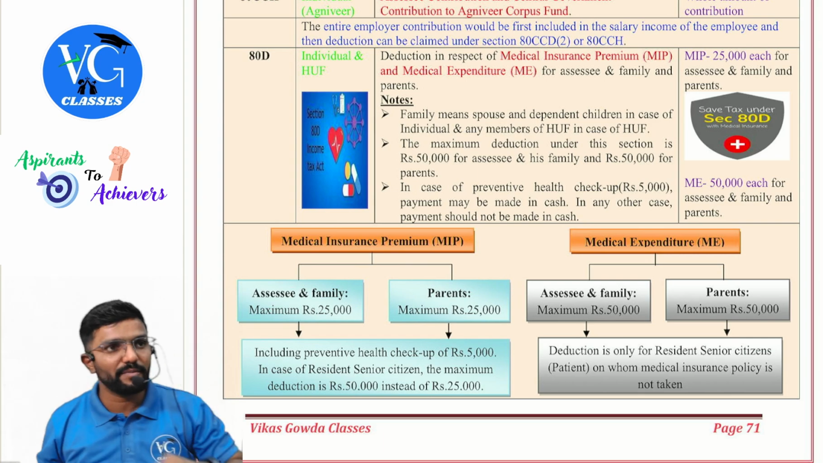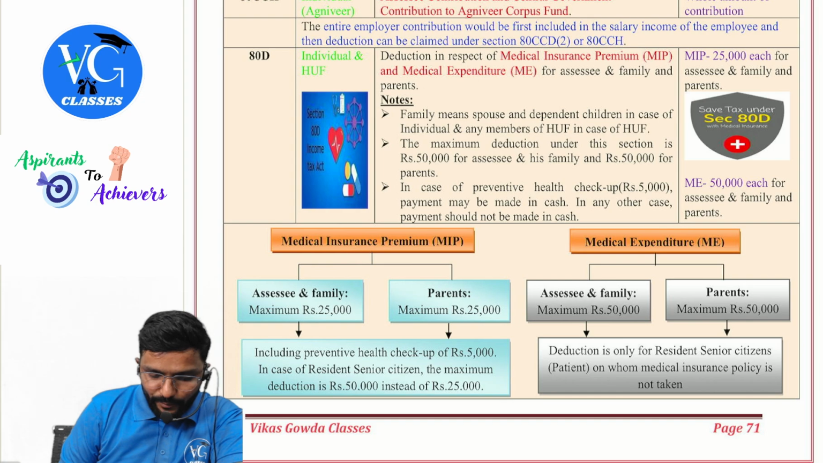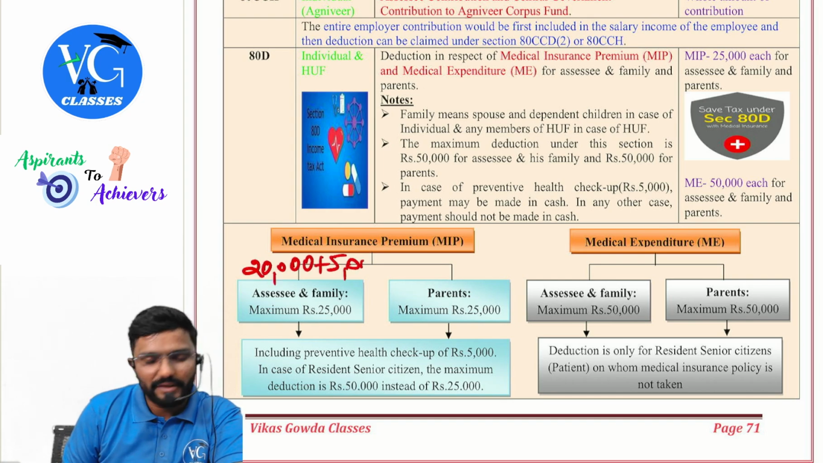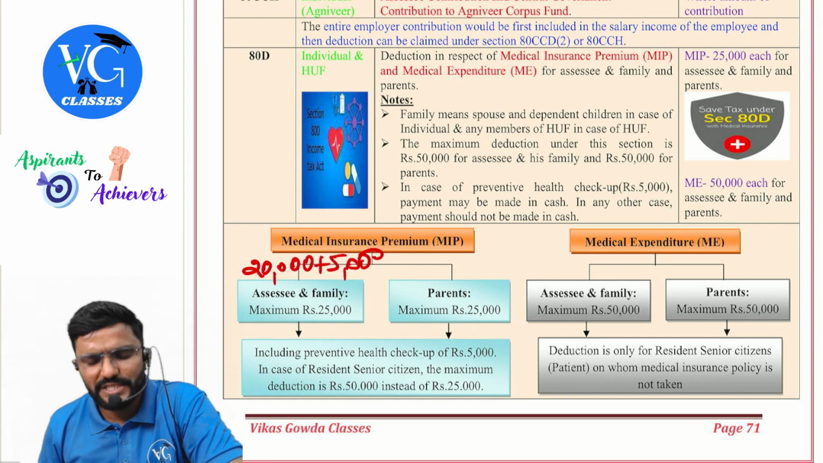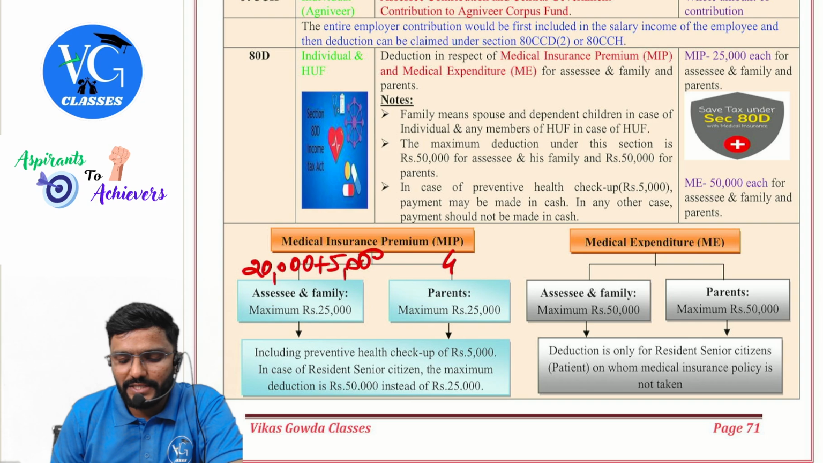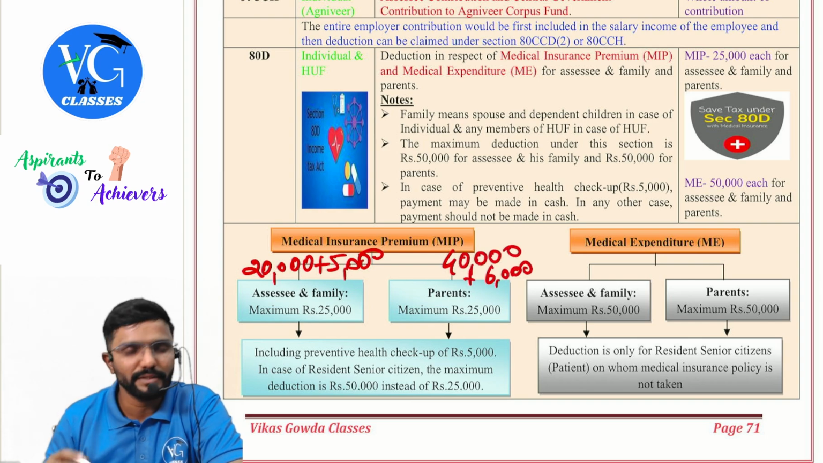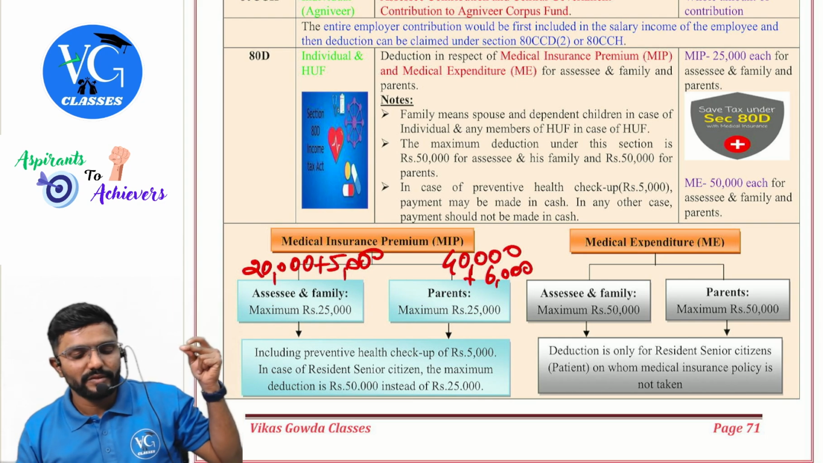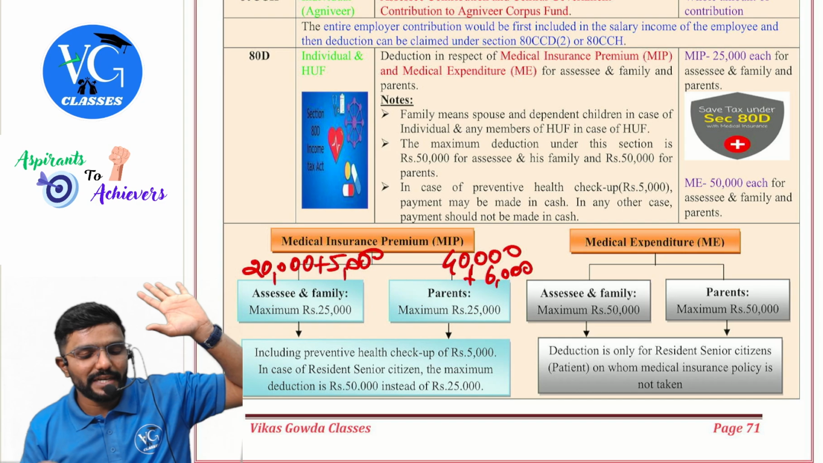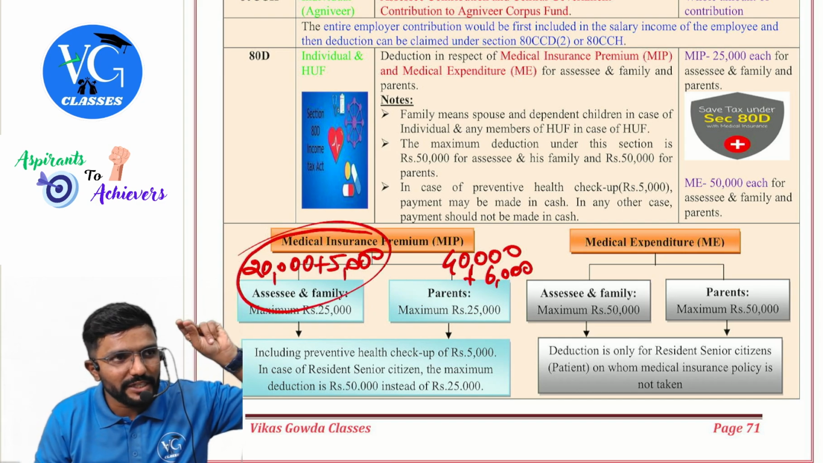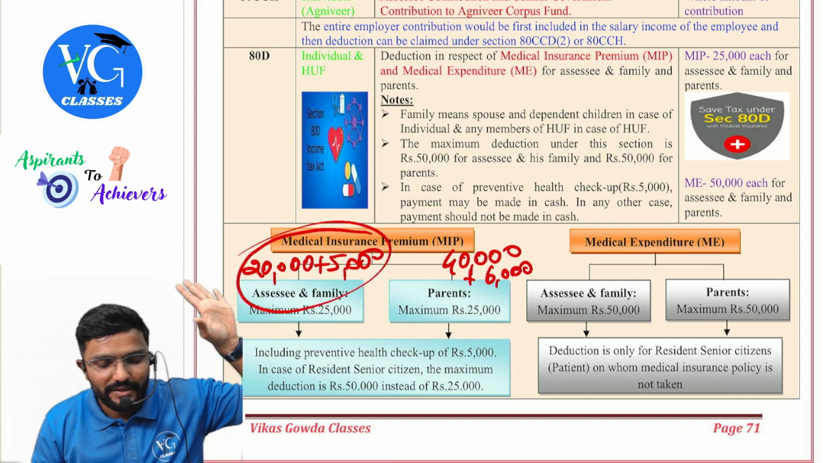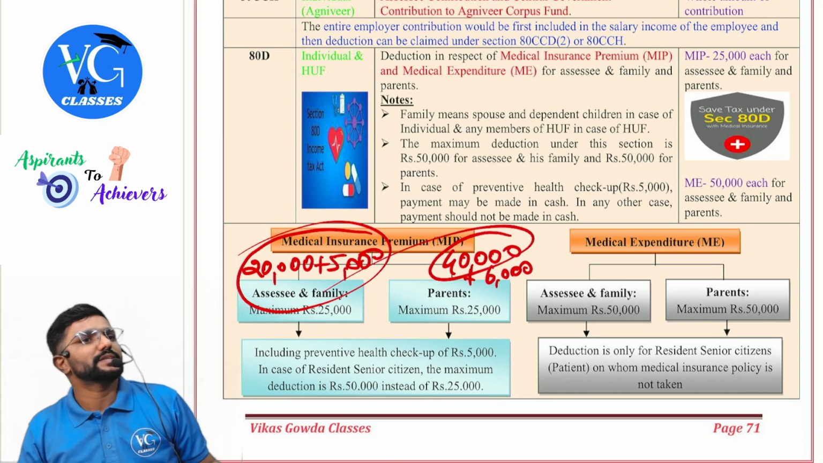Let me give a different example now. Assume I have paid 20,000 plus 5,000 for preventive health checkup here. Everyone is less than 60. Then here, my father is a senior citizen, so I have paid 40 plus 6,000 for preventive health checkup. What is the deduction I can claim? Better take preventive health checkup here only. You have a benefit of 25 plus 40.